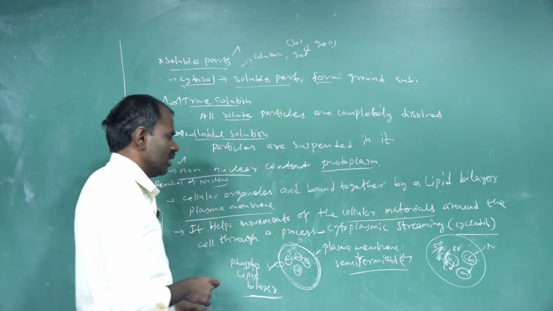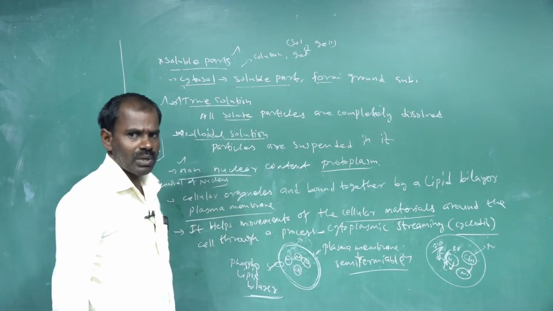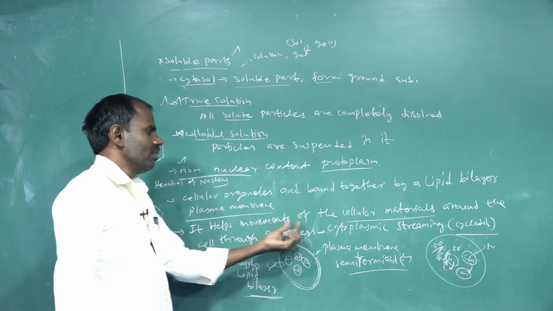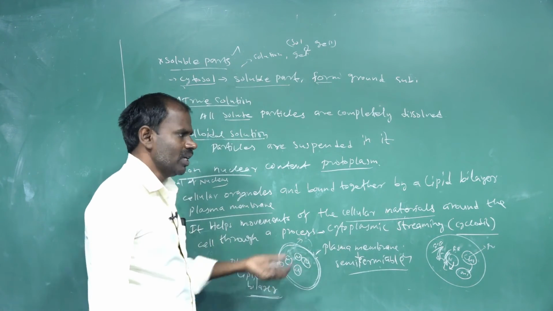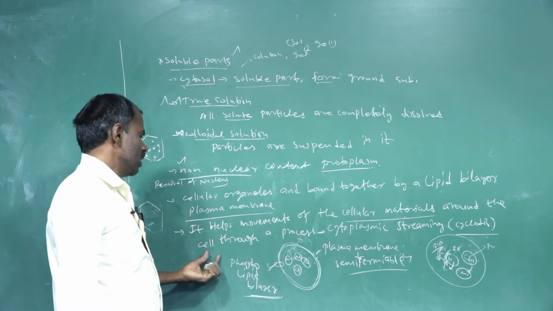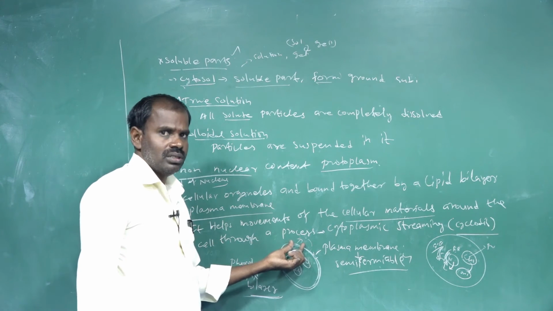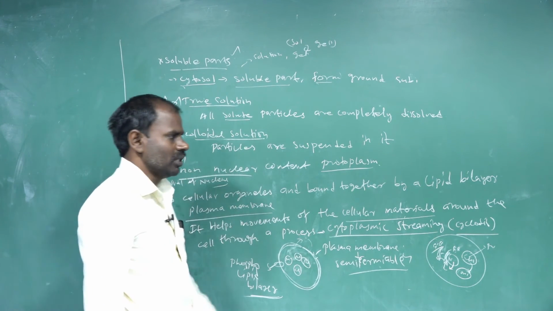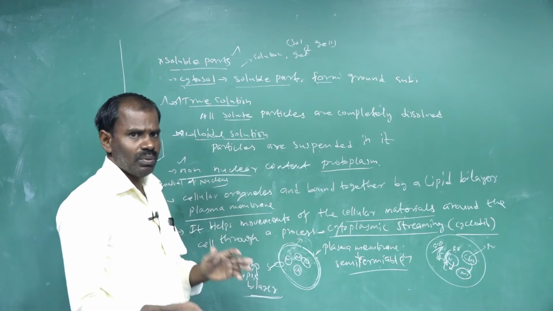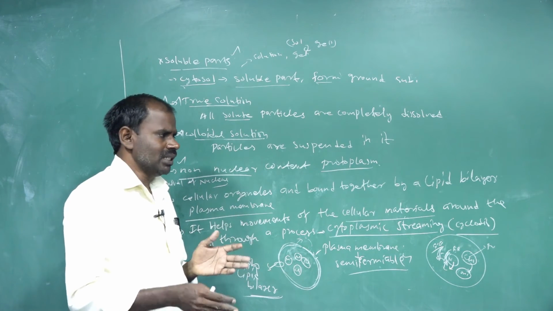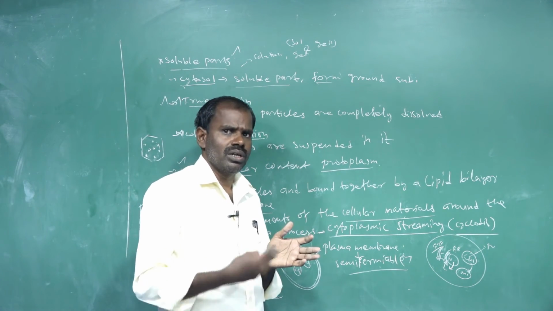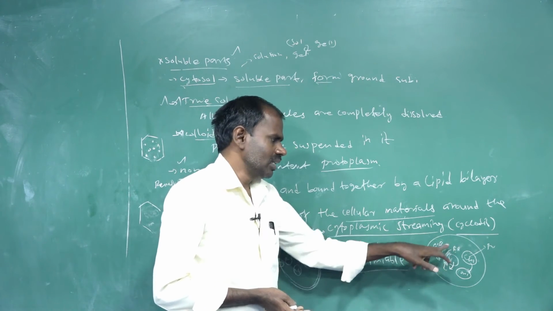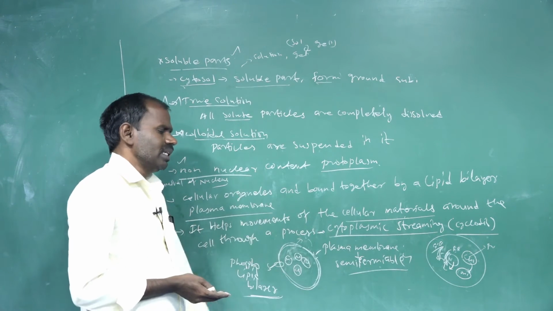That nature is called cytoplasmic streaming, also called cyclosis. So it helps the movement of cellular material around the cell through the process called cytoplasmic streaming, which is also called cyclosis. It translocates protein substances and solid molecules from cell to cell, and from cell organelle to cell organelle. That process is called cytoplasmic streaming.